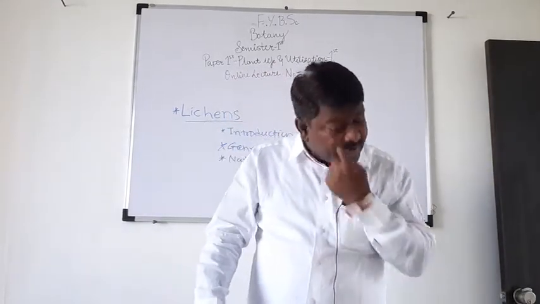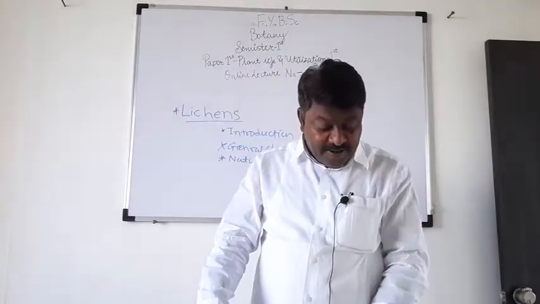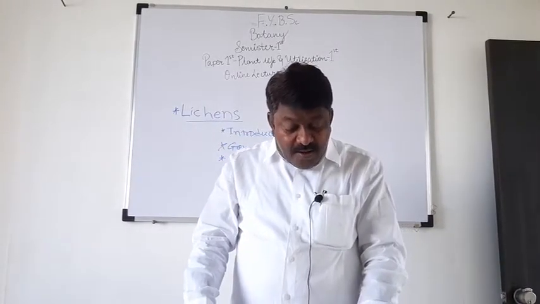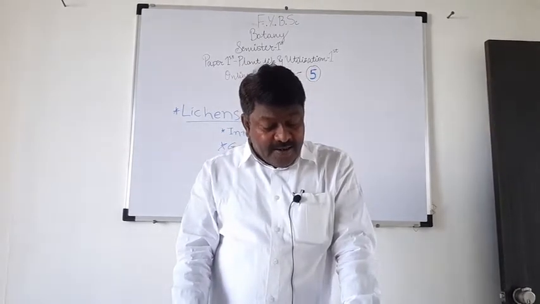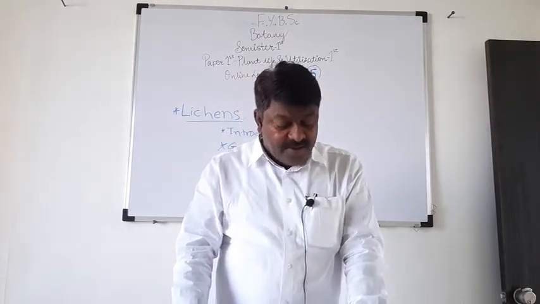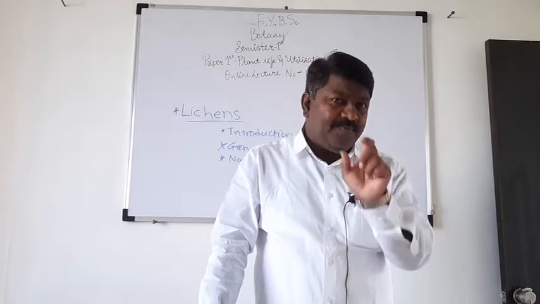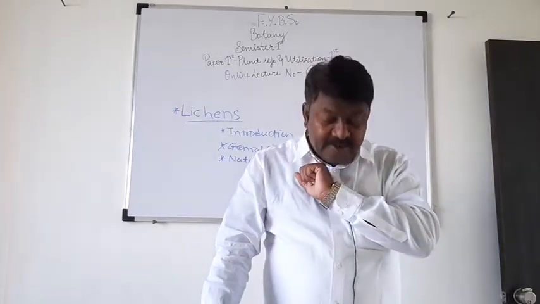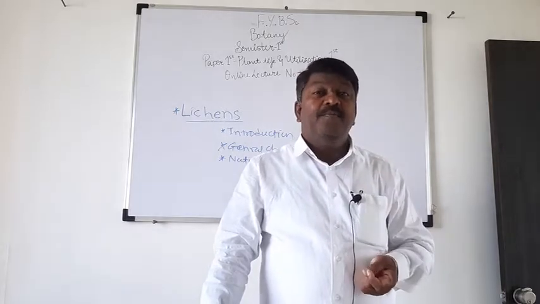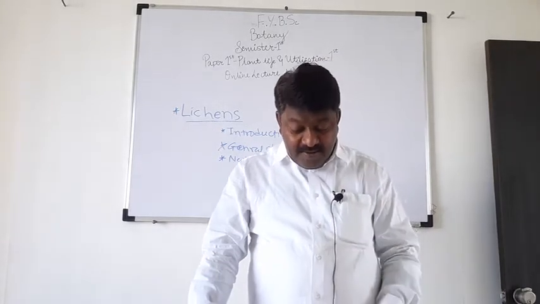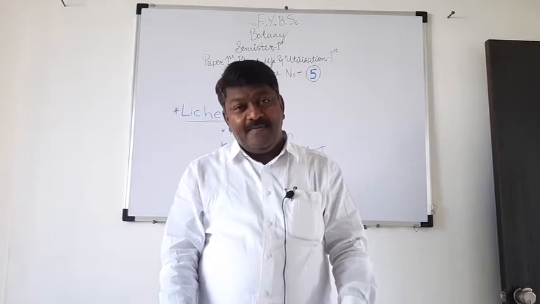Some lichens have a characteristic cylindrical branched thallus. Usnea is the example of such type of lichen. In such lichen, the plant body is cylindrical and branched.